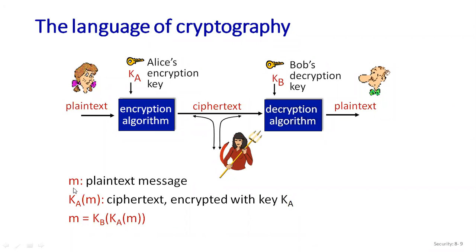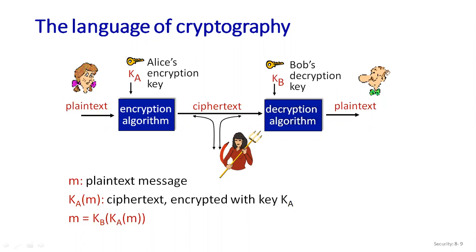Here you can see M is my plain text message. So KA of M is whatever output I get, that is my ciphertext. Now I want to decrypt my ciphertext message. Here KA of M is already there, so I apply this secret key, that is my KB, and I will get the plain text back, that is my message M. In this way, I get the message back.